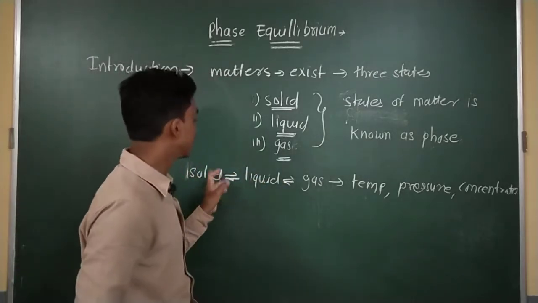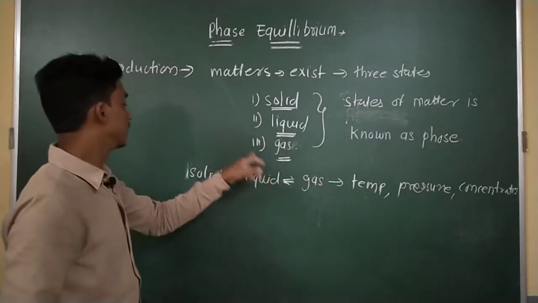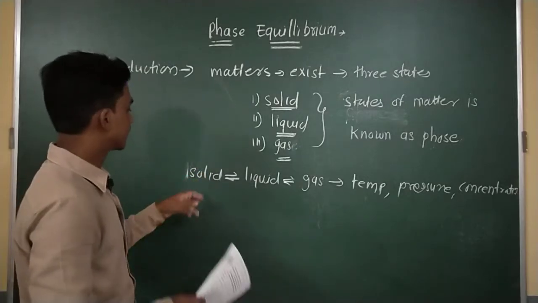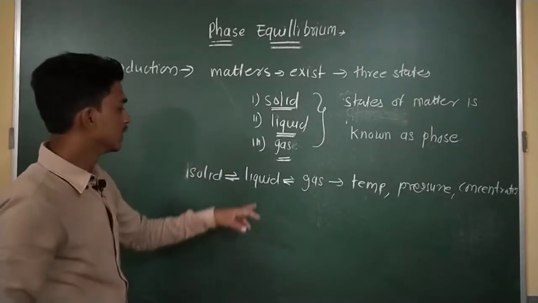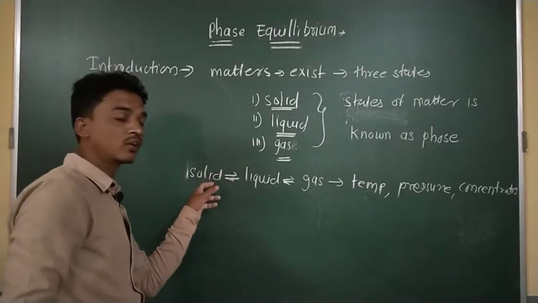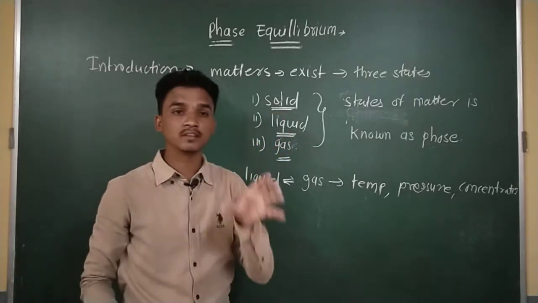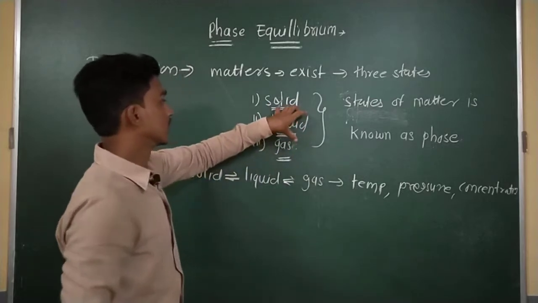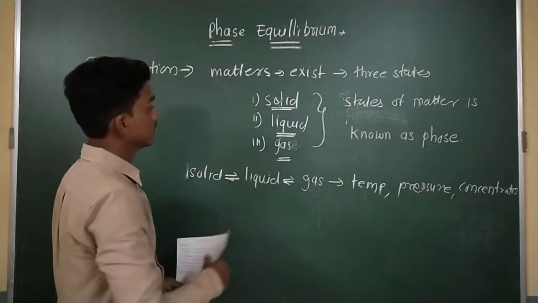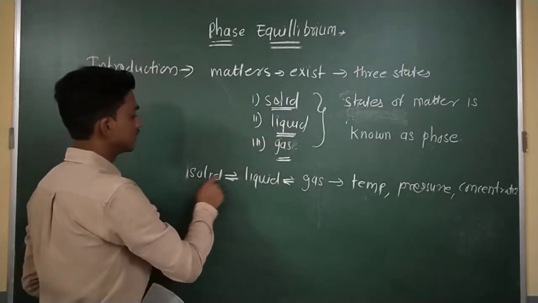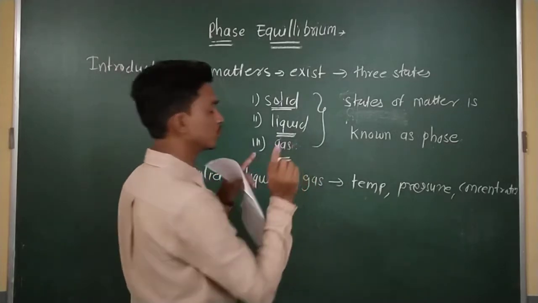That means the solid is converted into liquid, liquid into gas, gas into liquid, liquid into solid. Or we can say this solid gets converted into gas, this gas converted into solid, this liquid gets converted into solid, solid gets converted into liquid. That means these three states, solid, liquid, gas, are interconvertible. That's why at specific conditions the solid gets converted into liquid, and liquid gets converted into gaseous molecules.